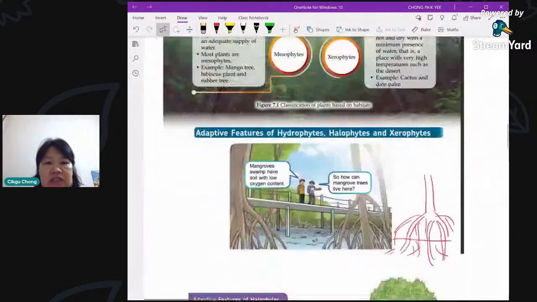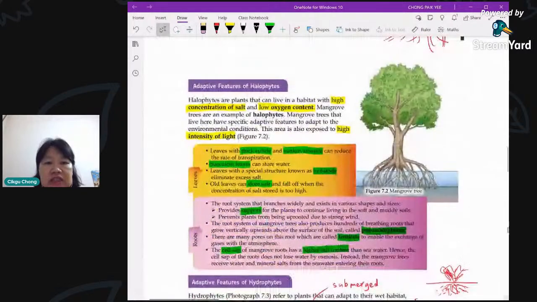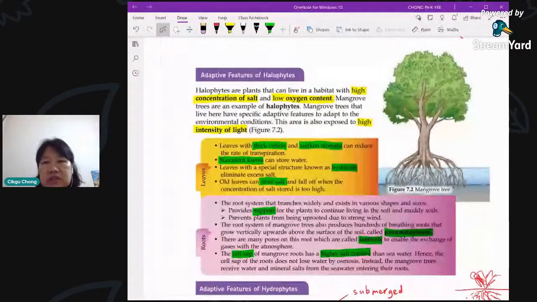For halophytes, there are more facts here, and this is a popular essay question. So please take note. If you want to memorize some facts, please do concentrate on halophytes and the mangrove trees, because it's quite popular. So let's look at the conditions first. What kind of conditions are there at the swamp or Paya Bakau? There are 3.